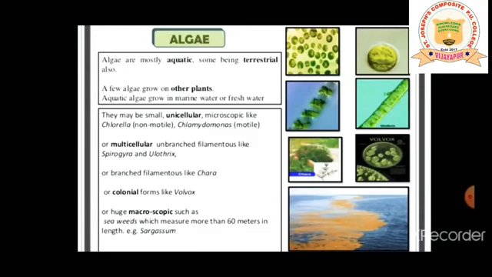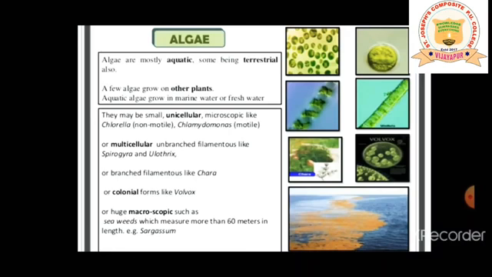So the example is Chlamydomonas. The algae are small, also unicellular, microscopic, but they are motile. So don't get confused, my dear students. Motile, you are supposed to give the example Chlamydomonas. Non-motile, you are supposed to give the example chlorella.